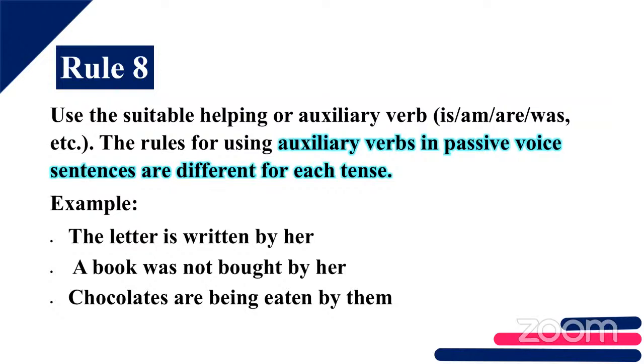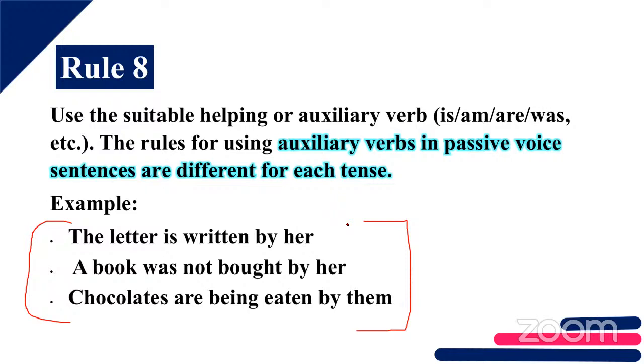For example, a letter is written by her. She writes a letter, right? When we want to convert this into active voice, how will it come? Is that clear what I'm saying? This is given in passive voice.